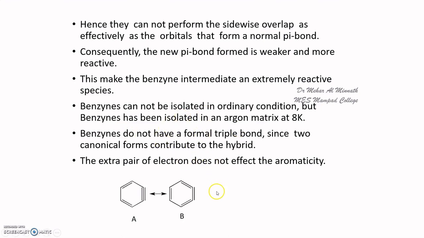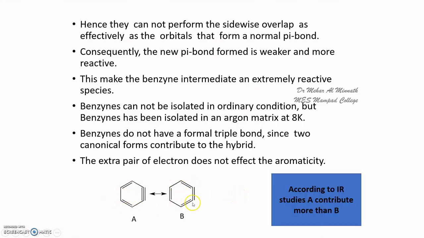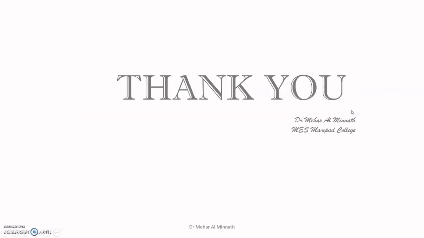Spectral studies show that structure A is more predominant than structure B. That is, the newly formed bond is outside the ring. It will not take part in the resonance. So structure A contributes more than structure B. So that's regarding the structure of benzyne. So here we have seen how the benzyne mechanism operates, what the various reactions of benzyne are, and also the structure of benzyne. Thank you.